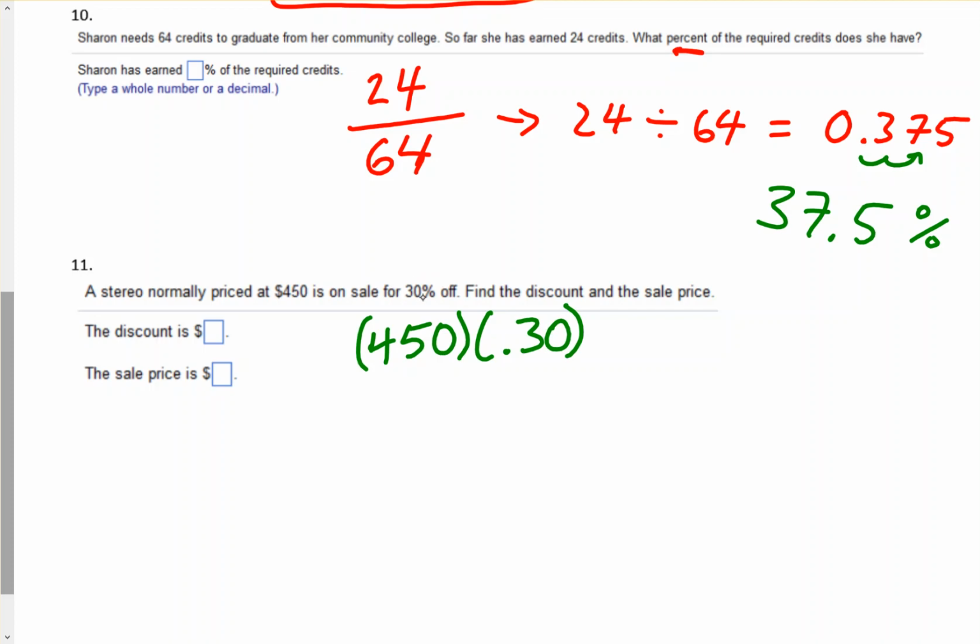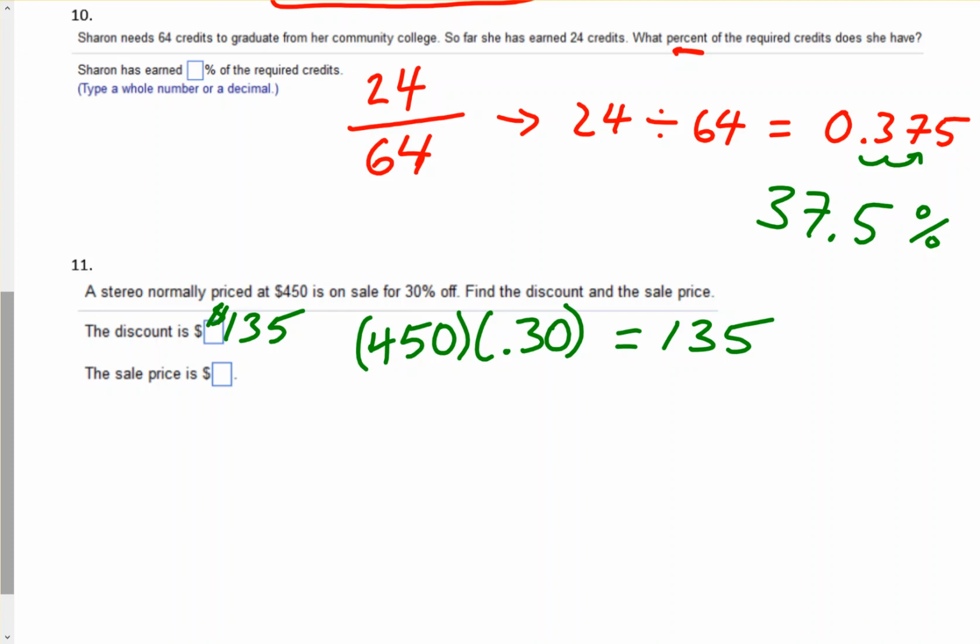We need to convert 30% to a decimal. 30% would be 0.30. So multiply 450 times 0.30. That's equal to 135. So that's your discount. That's the amount coming off of the normally priced stereo.